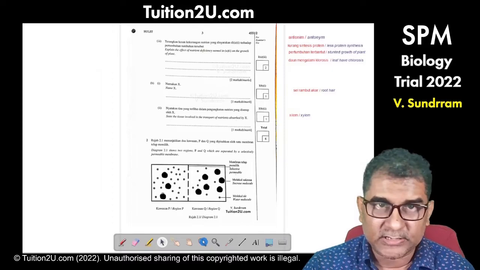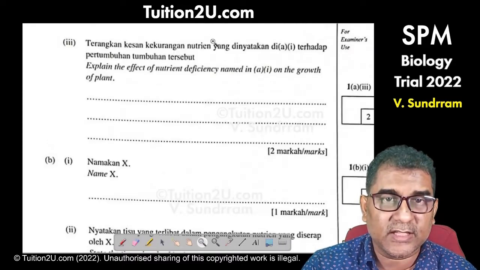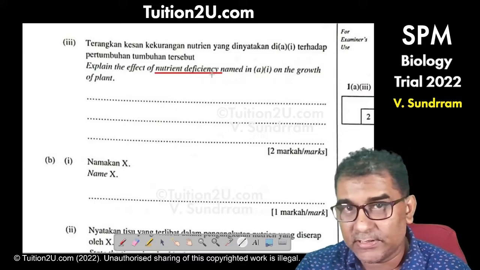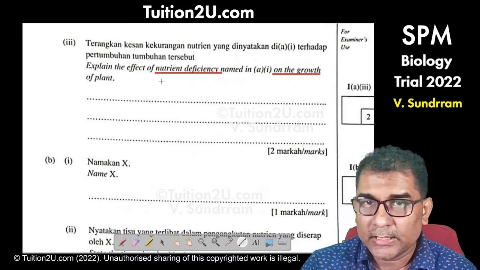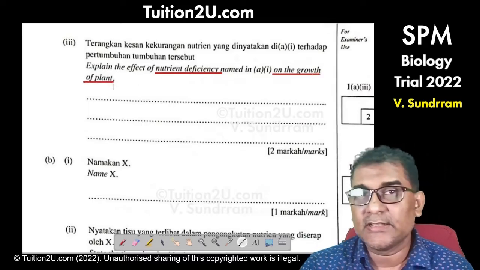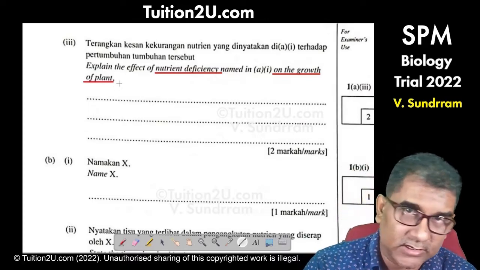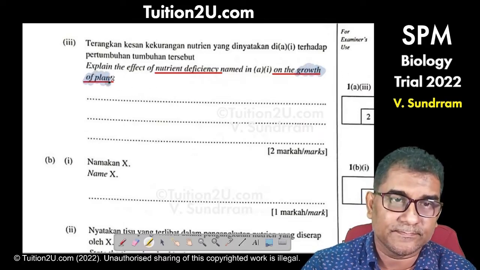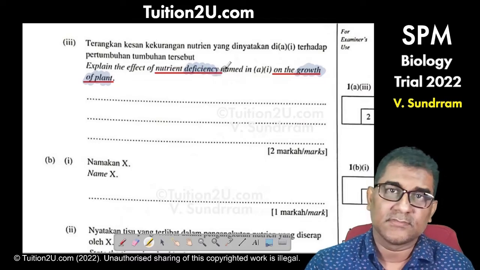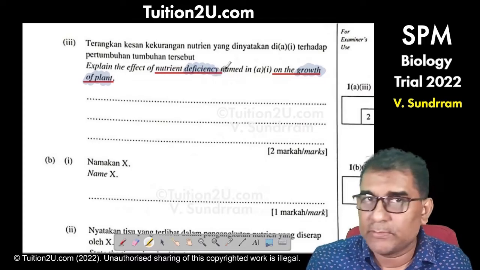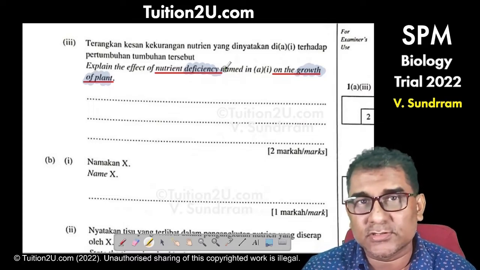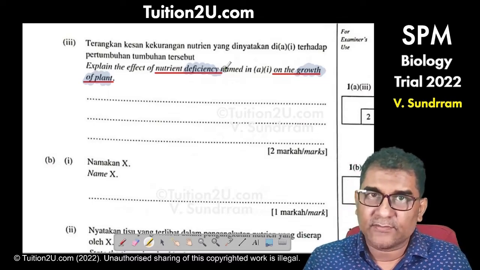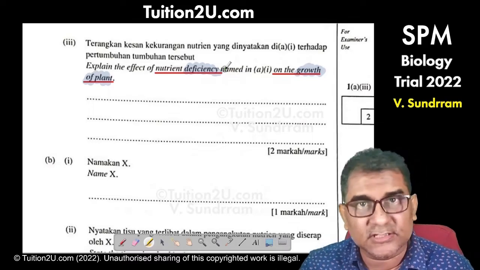We go to the next page, and in the next page, the first question that we have is, explain the effect of nutrient deficiency named in A1 on the growth of the plant. An observant student will automatically realize that one of the answers is already in the question. What is the effect to the growth of the plant? Is deficiency. If deficiency, that means the growth will be affected. The plant is going to have stunted growth. That's already 1 mark. So we know the answer is going to be the plant has the growth rate decreases. The plant has stunted growth.